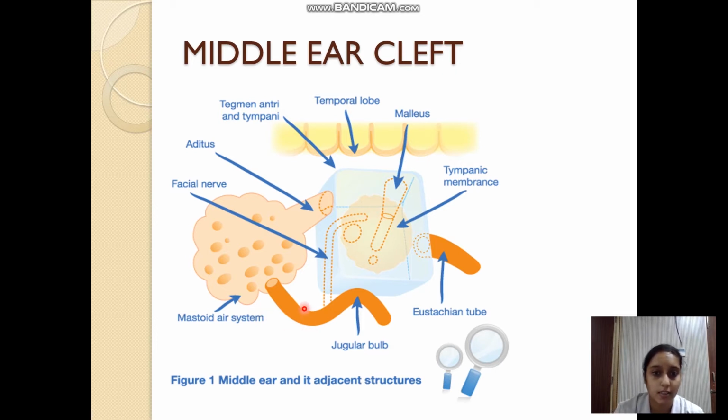Again, we can see this is the sigmoid sinus, which is related to the mastoid air cell system, in very close relationship just posterior to the mastoid air cell system. Sometimes the bone overlying it may be eroded by the disease process and the infection spreads into the sigmoid sinus as a thrombophlebitis. This thrombophlebitis can extend below into the jugular bulb or can go above towards the brain, towards the dura, then causing the brain abscess.